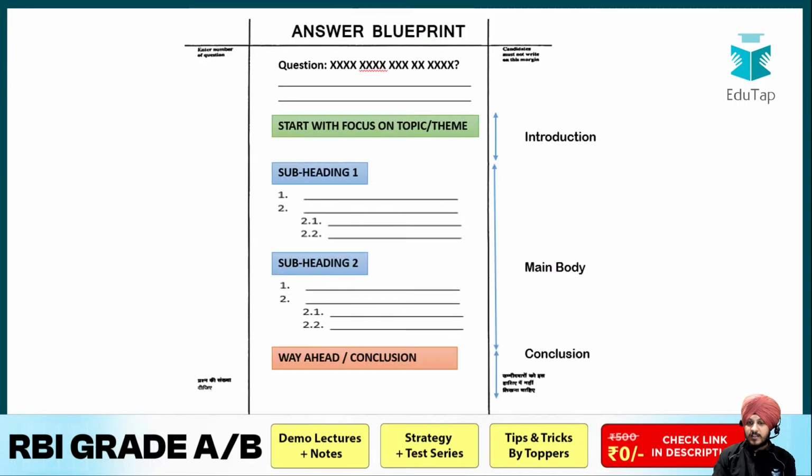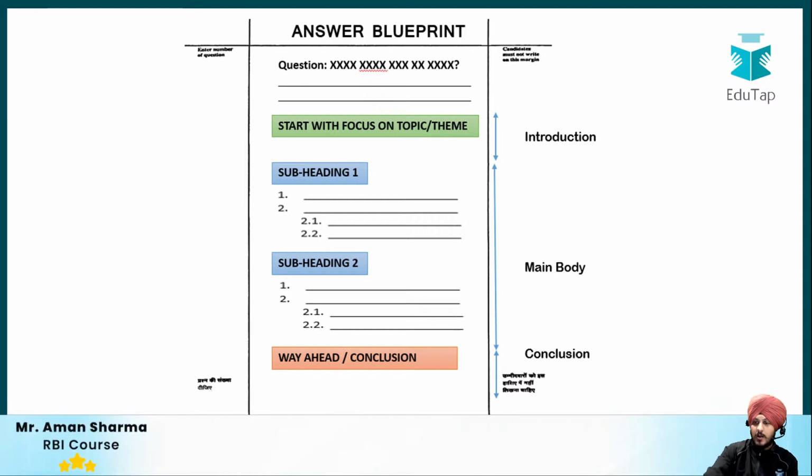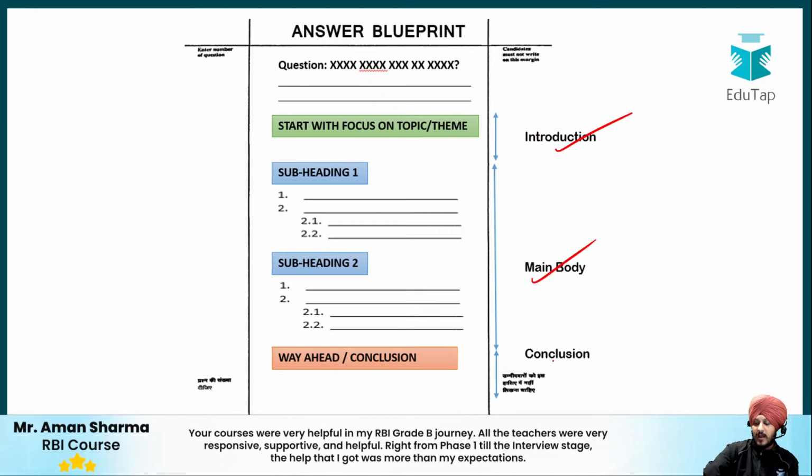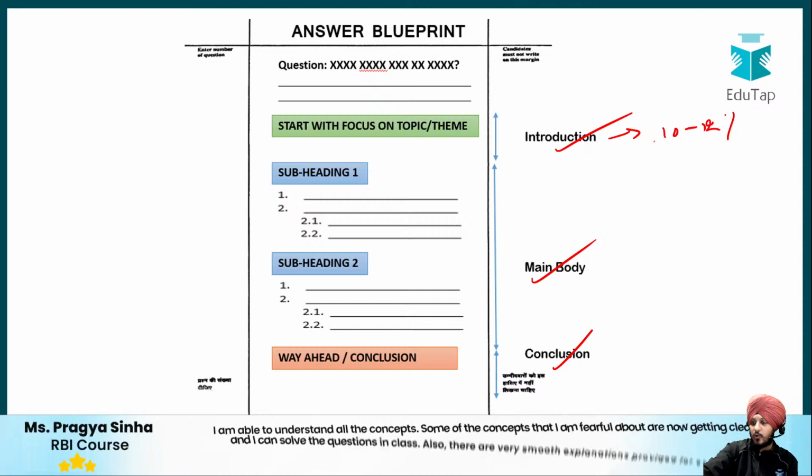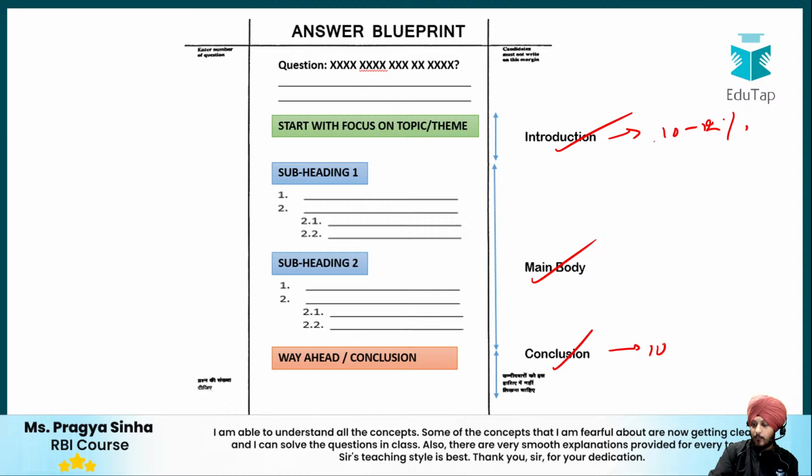So now we are done with the session. This is the blueprint that you need to follow. Write the introduction, the body, and the conclusion. Introduction, as I always say, should be around 10 to 12% of the total word limit. The same rule for the conclusion.